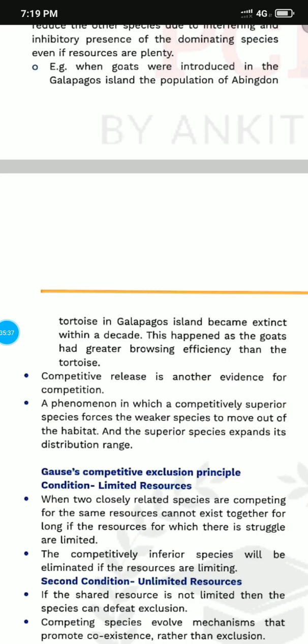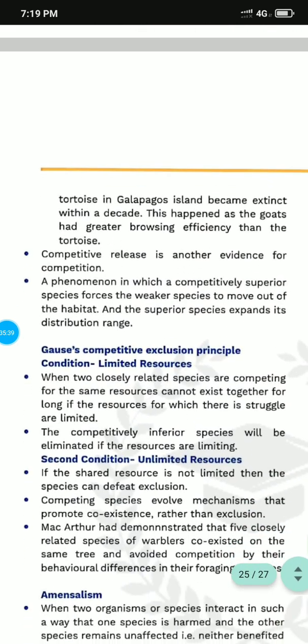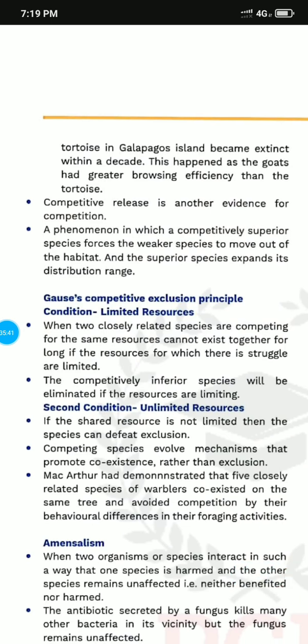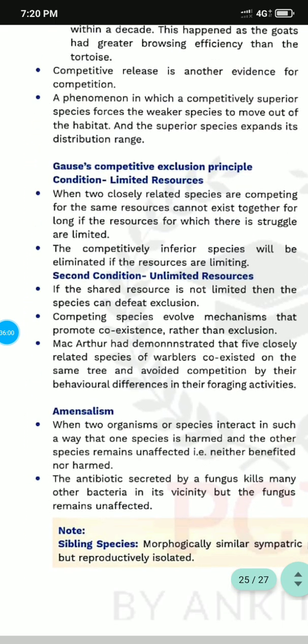Now there is Gause's competitive exclusion principle. First condition: limited resources. When two closely related species compete over the same resources, they cannot exist together for long if the resources for which they struggle are limited. The competitively inferior species will be eliminated. Second condition: unlimited resources.